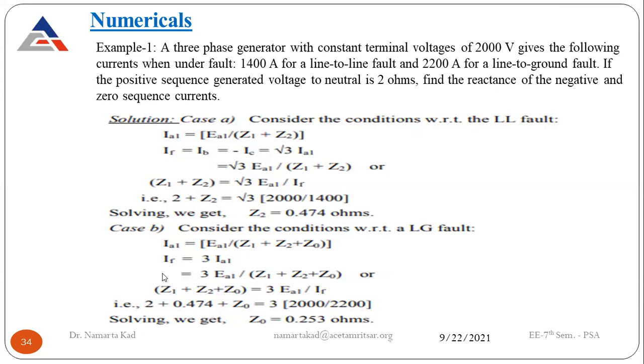Now, while applying the second condition of line to ground fault, this is the formula for fault current. IA1 is equal to EA1 divided by Z1 plus Z2 plus Z0, and the fault current is equal to 3 times IA1, that is 3 EA1 divided by Z1 plus Z2 plus Z0. Just put down all the values and do the calculation for Z0, and it comes up with 0.253 ohms. So this is the answer for the reactance of the negative and zero sequence currents.